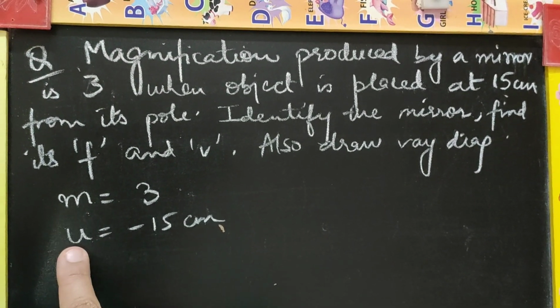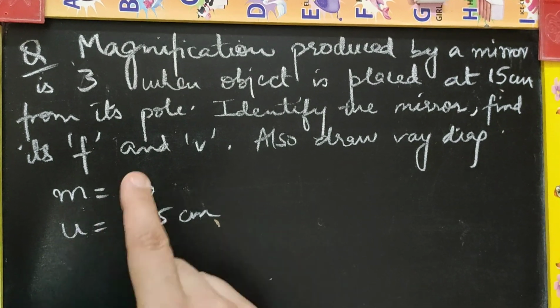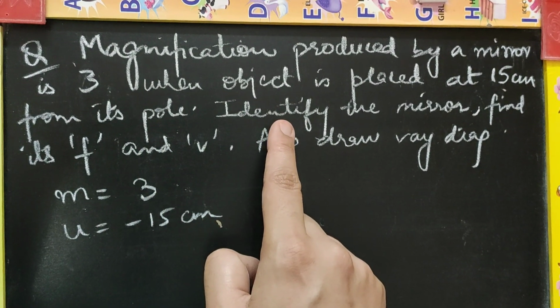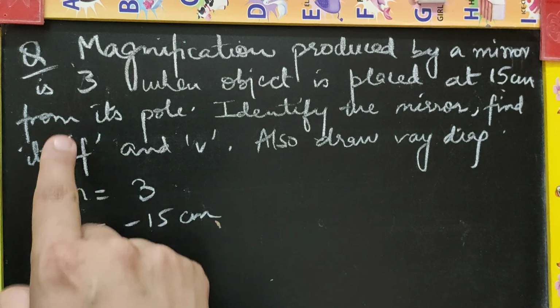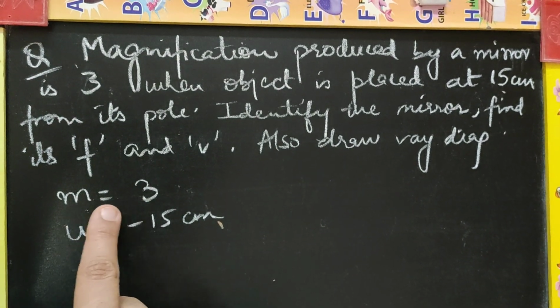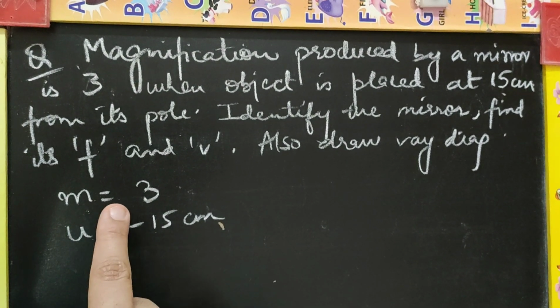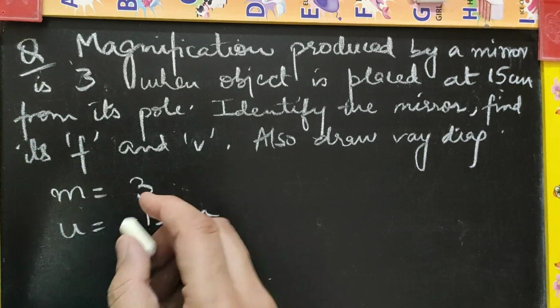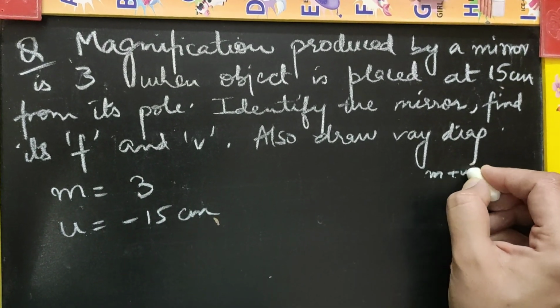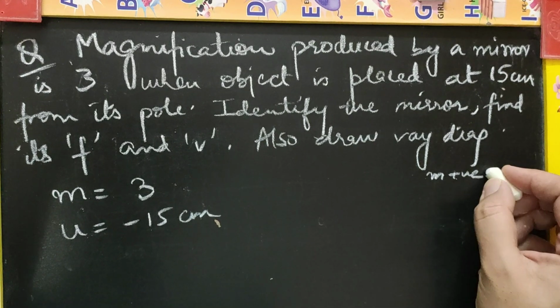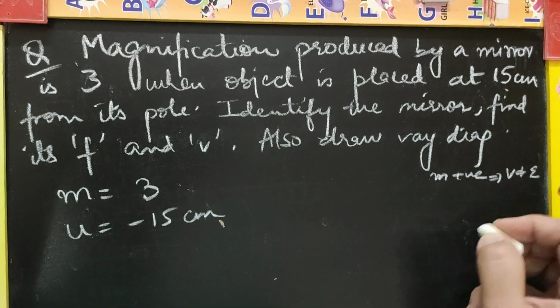So m is given and u is given. You have to identify the mirror. Now looking at the value of magnification again gives you a clear indication that which mirror are we talking about. Magnification being positive, we discussed this in the previous question also, implies that the image is virtual and direct.